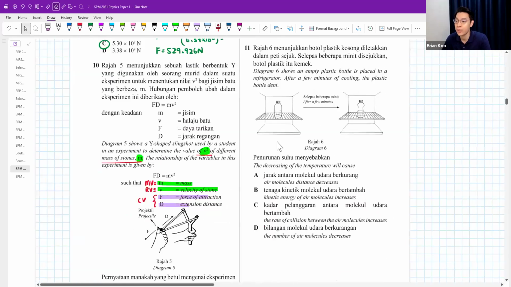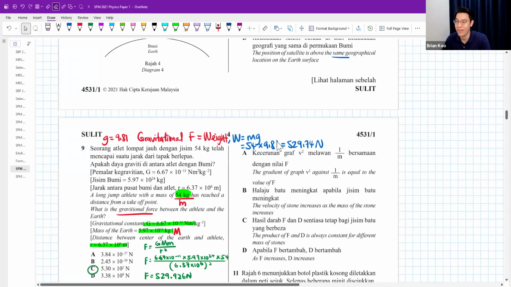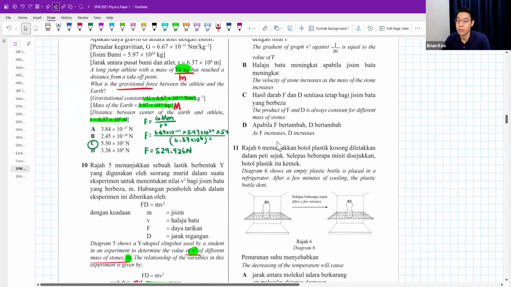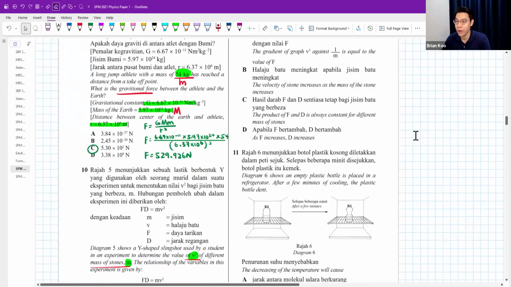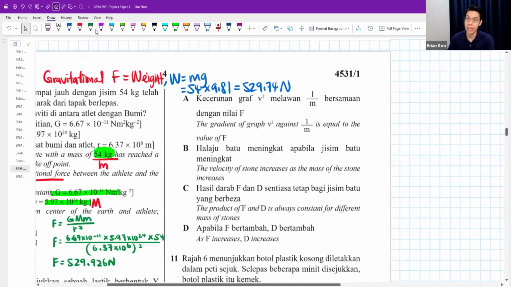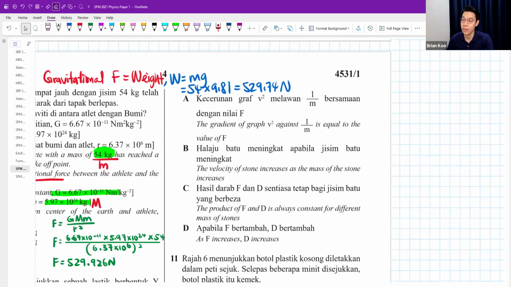Gradient of V squared against 1 over m is equal to F. Well, you know how to figure it out. V squared against m means this is the y-axis, this is the x-axis. Whenever people say gradient, usually you take y2 minus y1 over x2 minus x1.